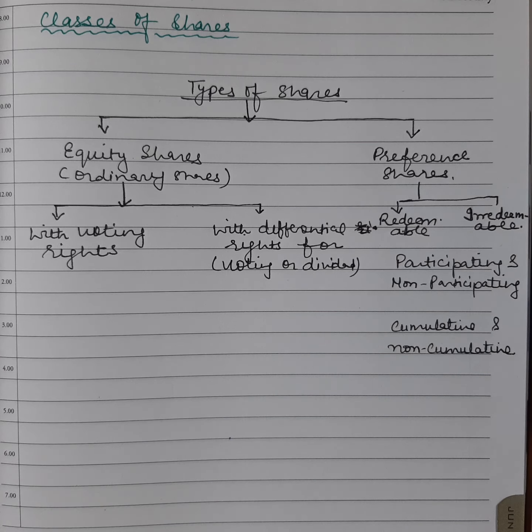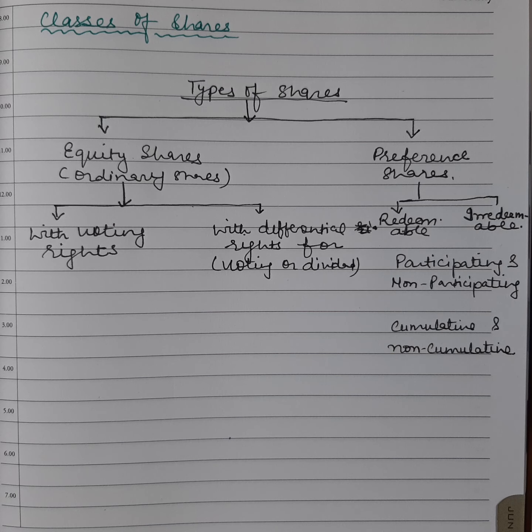So first, preference shares. Preference shareholders have a preferential right to dividend, so they'll get dividend before shareholders get any dividend. And preference shareholders also have a preferential right for the repayment of capital in the event of winding up of the company.